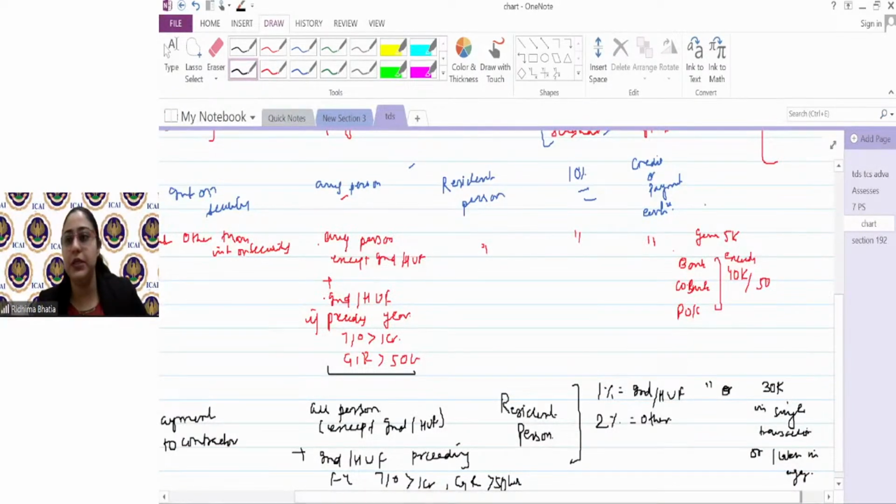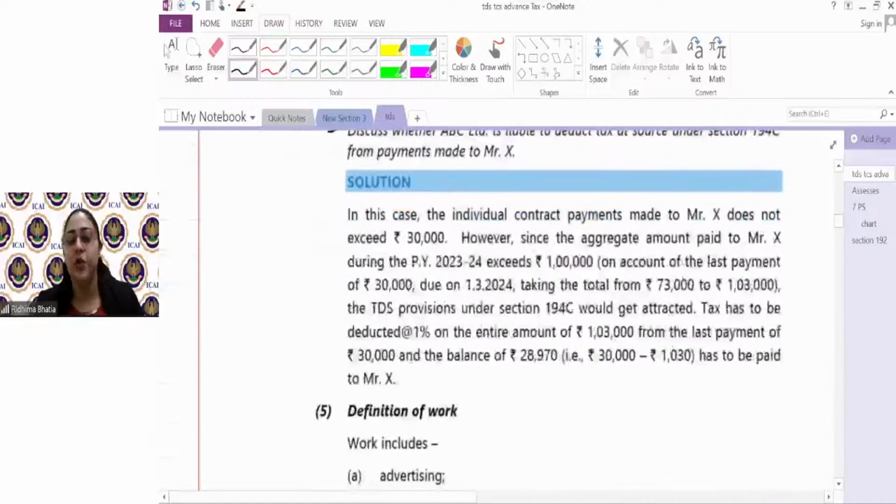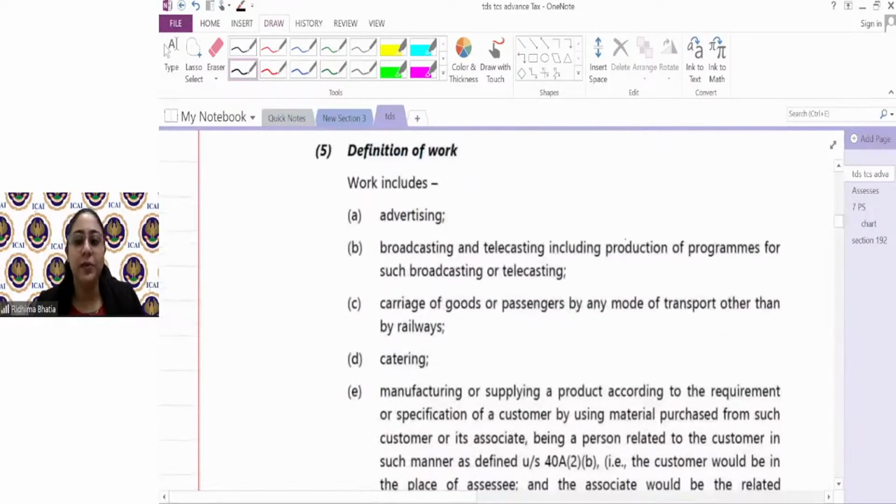Now, before I proceed, first we have to understand few things in TDS itself. The definition of work. अब बोलोगे मैम आपने इतने सारे एग्जांपल्स 5 मिनट बोला तो सही, what becomes work. Definitely I told you what comes under work. But income tax specifically has written that you got the understanding of work.